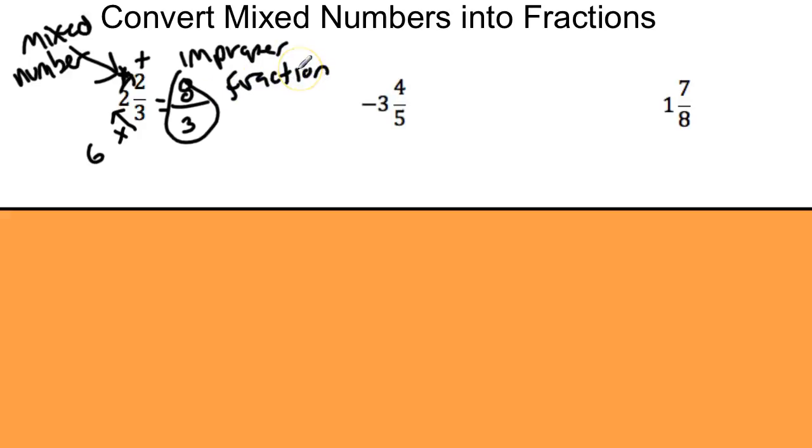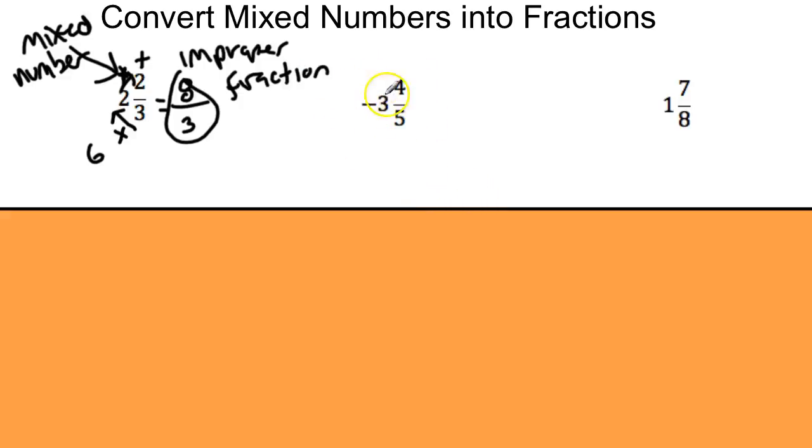And this is what mathematicians most likely prefer. The higher you get in math, the more likely you are to see improper fractions instead of mixed numbers. You do see mixed numbers a lot in recipes, but in algebra, calculus, you see a lot more improper fractions.